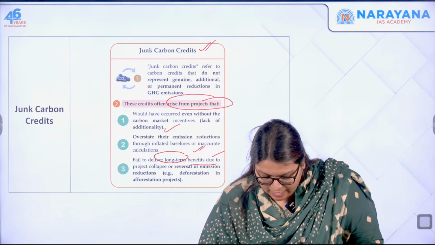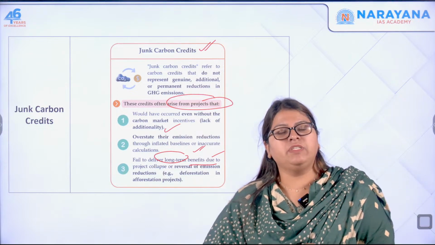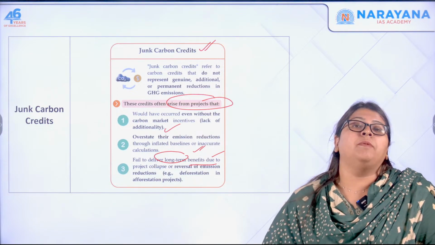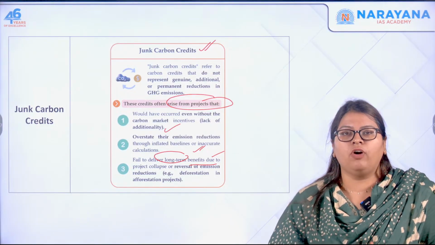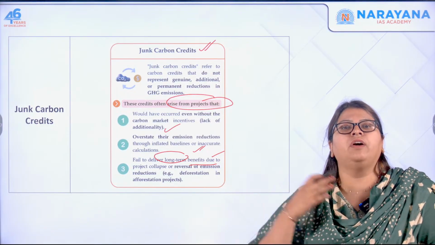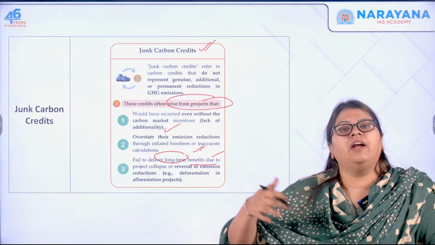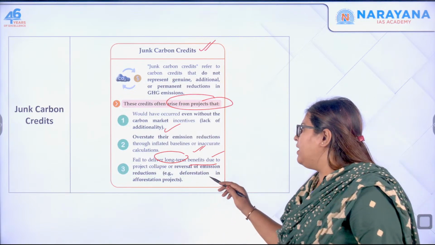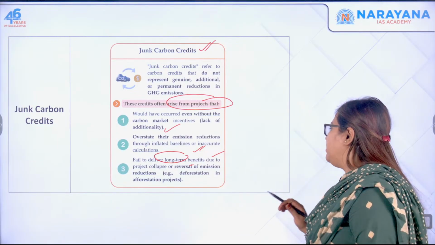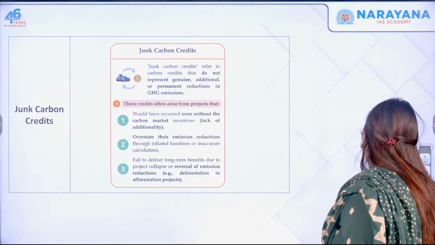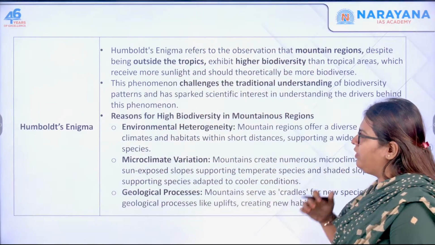They say that in order to offset my emission, I'm going to plant 1,000 trees, but then in the next round of development or extension of my industry, I'm going to cut down this many trees. So this continues. That is why there is a reversal of emission reductions in terms of deforestation, etc., as well as afforestation projects. So that is one term.